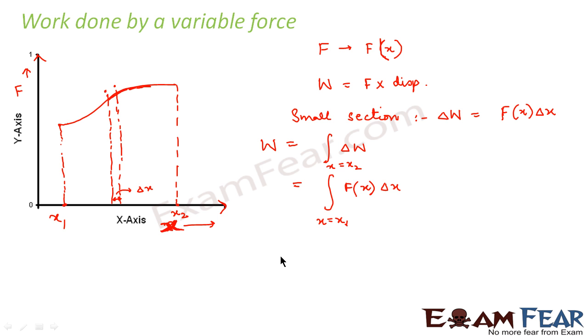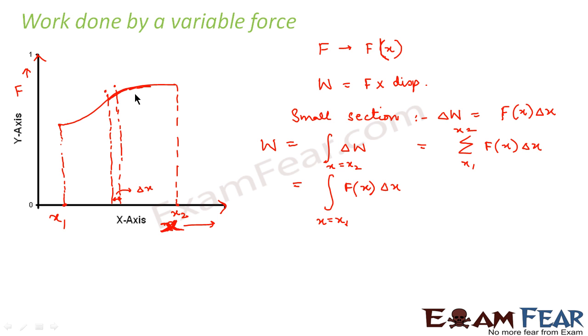So this will be the one. This can also be written as the summation of f of x delta x from x1 to x2. So both of these are almost the same thing, right? I hope you understood the concept here. I just wanted to make the concept clear to you.